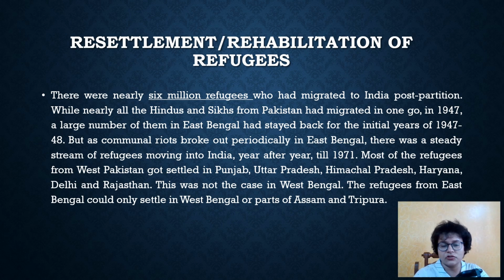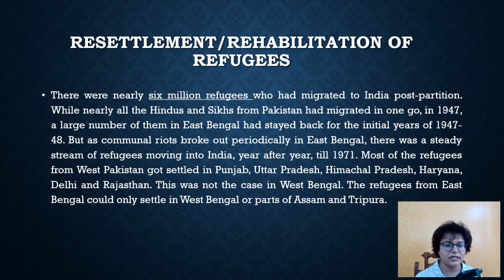Resettlement or rehabilitation of refugees. There were nearly 6 million refugees who had migrated to India post-partition. While nearly all Hindus and Sikhs from Pakistan had migrated in one go, which is in 1947, a large number of them in East Bengal had stayed back for the initial years of 1947 and 48. But as communal riots broke out periodically in East Bengal, there was a steady flow of refugees moving into India year after year till the year 1971, and Bangladesh was formed.